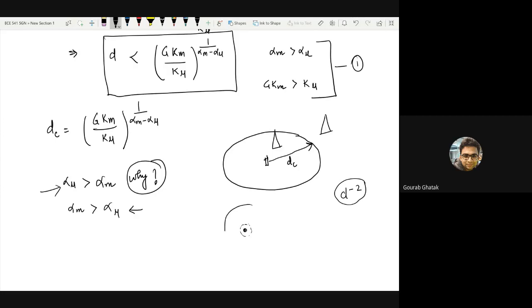If we look at a distance d, as d increases the surface area of the sphere grows quadratically, and the energy you are receiving per unit surface area decreases as d to the minus 2. Do you remember this? Yes, sir. So we had generalized this into d to the minus alpha.